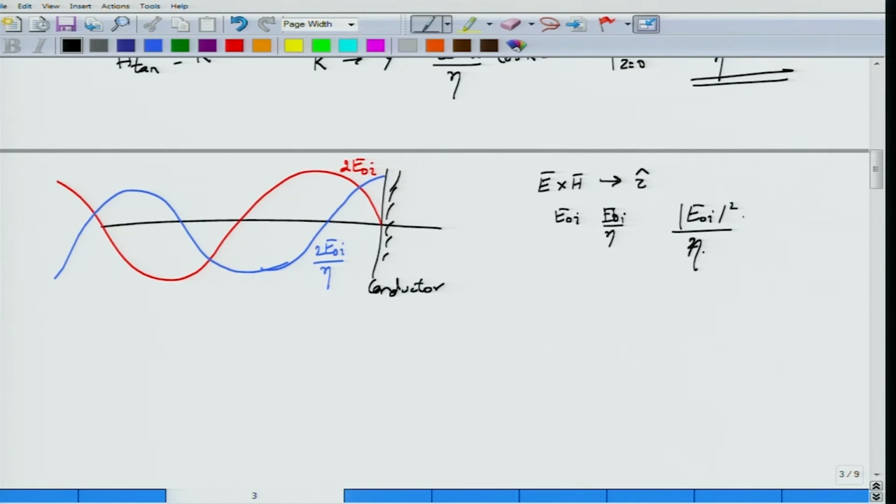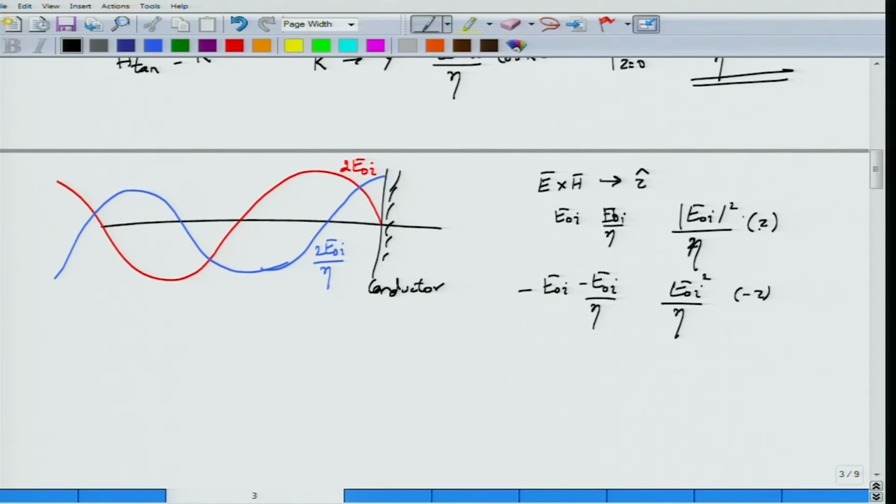This would be the amplitude of the Poynting vector. What about the amplitude of the reflected wave? I have minus E0I, and minus E0I by eta is coming from the backward propagating wave, and the amplitude of that would also be E0I square by eta, except that this is minus z propagating, and this is plus z propagating.